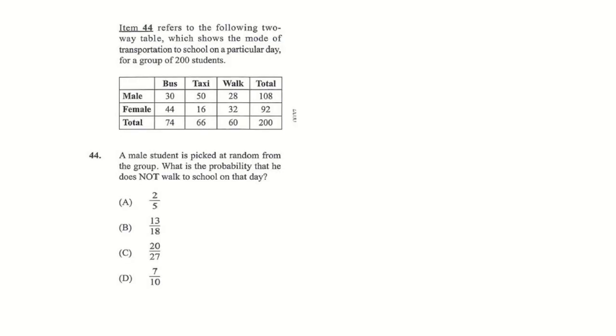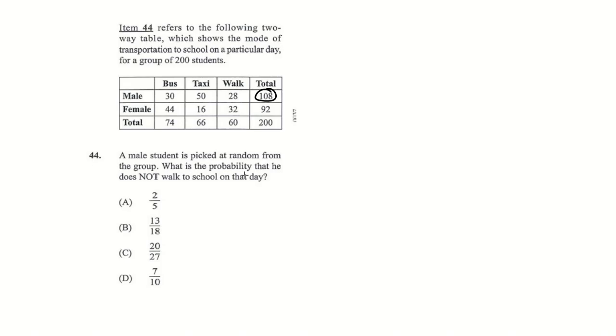Right, item 44. This is a repeated question. Well, when they're telling you item 44 is referred to the following two-way table, which shows the mode of transportation to school on a particular day for a group of 200 students. A male student, which is 108, is picked at random.